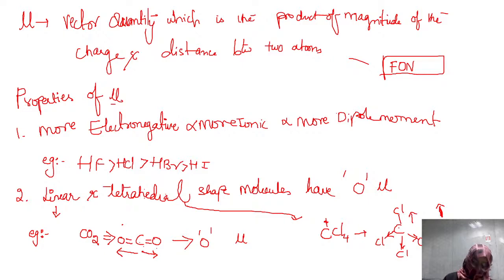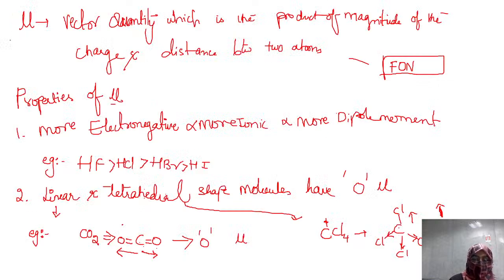So we said that linear and tetrahedral molecules have zero dipole moment because they both cancel their dipole moment as the arrows are in opposite directions. Let's talk about the third important property of a dipole moment. Do you remember the first point of the dipole moment? I said more electronegativity, more dipole moment. Let's check. Is it applicable every time?